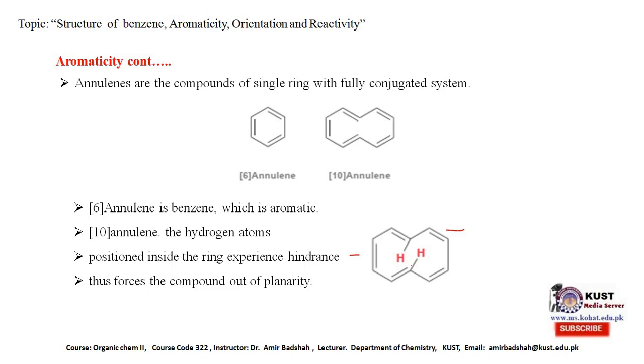Due to this steric hindrance, it doesn't remain in the planar form. So to reduce this hindrance, it comes out of the planarity. If it comes out of the planarity, and planarity is the basic criterion for aromaticity, then this 10-annulene cannot be considered as an aromatic compound.